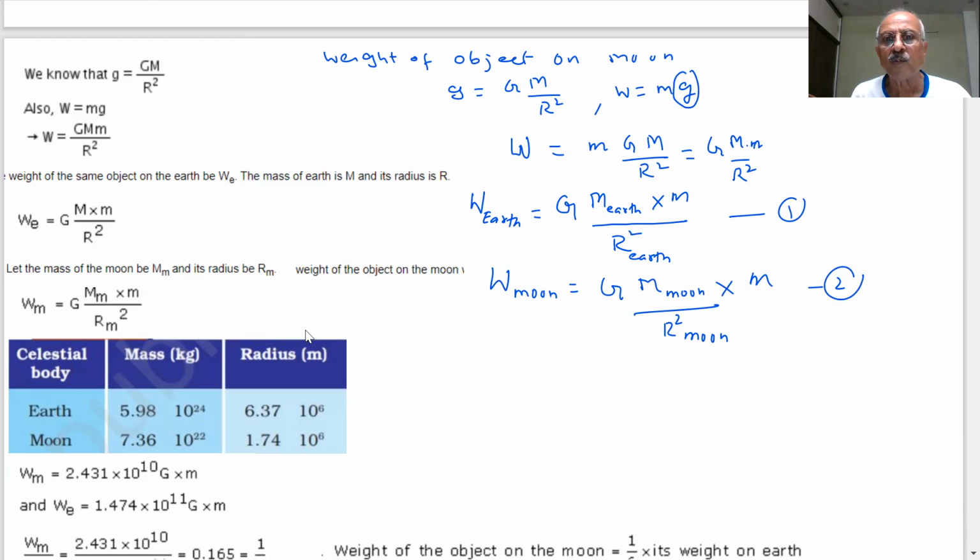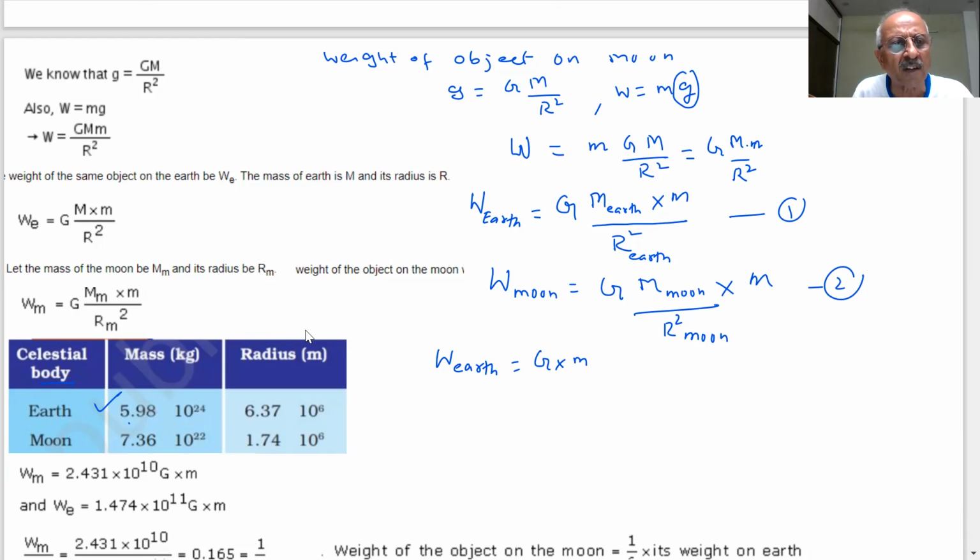Yes, sir. So if I want to find the weight on earth, students, capital G is constant in both the cases and small m is also constant in both the cases. So what I need is only the mass of the earth. How much is the mass of the earth? These are celestial bodies. The mass of the earth is given. I can say G into M is constant.